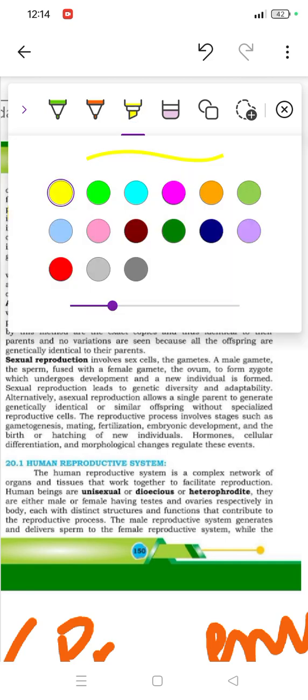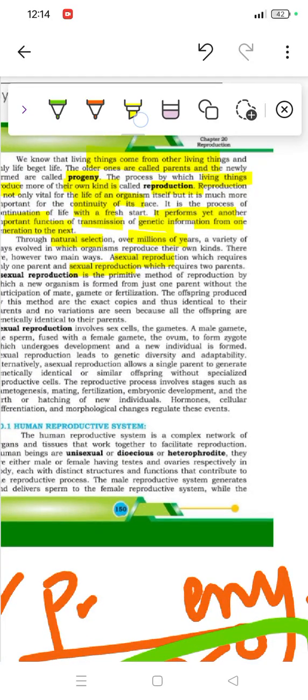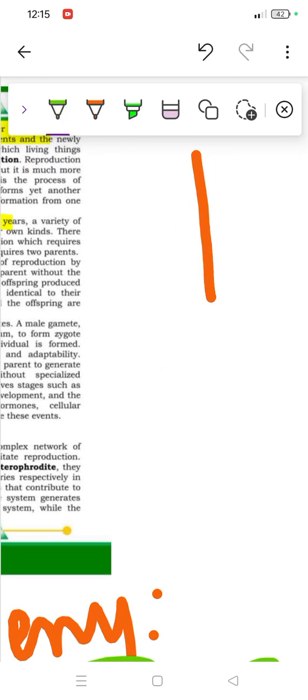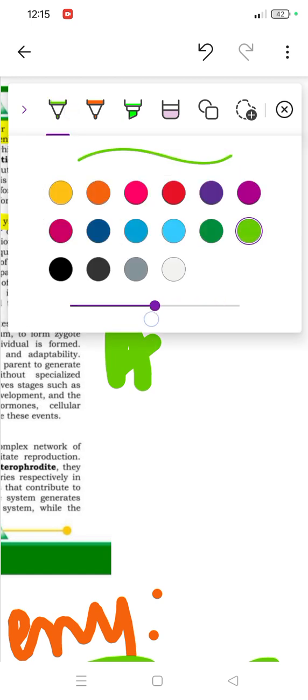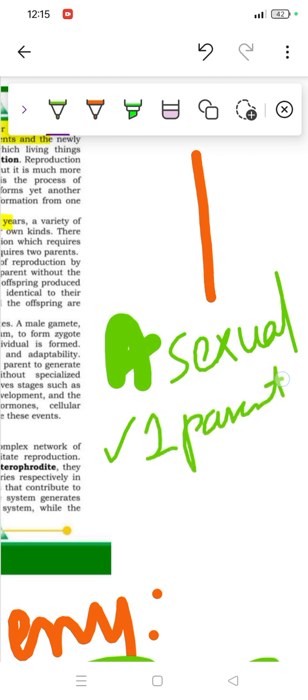Let's see what's written. I introduced both these terms in the last video, so let's see what's written in this book. First, let me make a table and introduce a little. Let's start with asexual. First, you will see only one parent is involved in this process, with no formation of gametes.